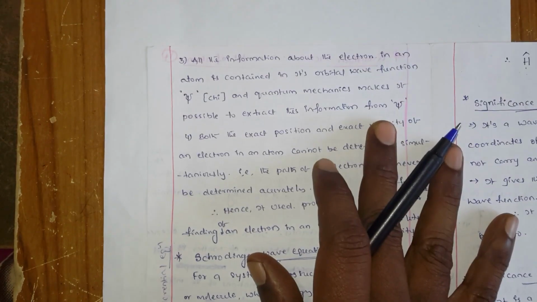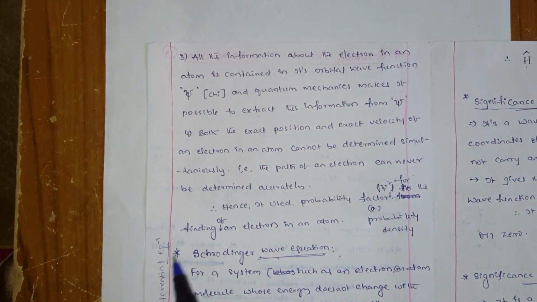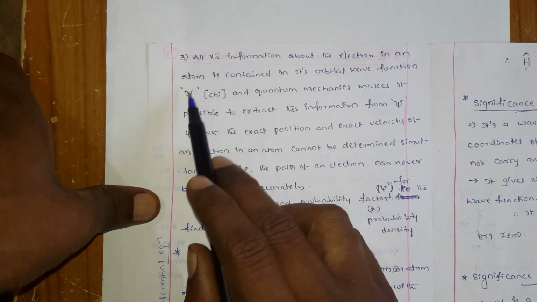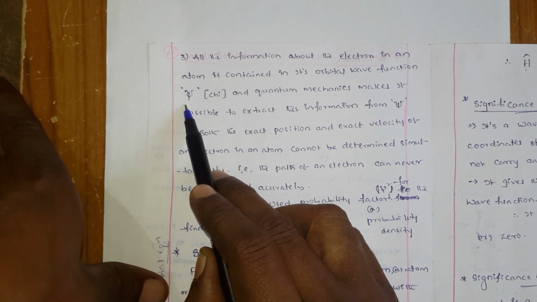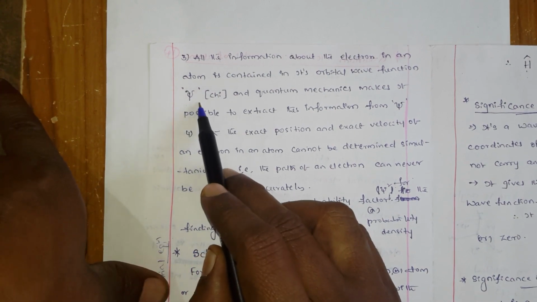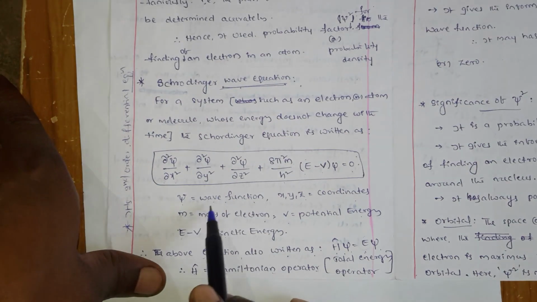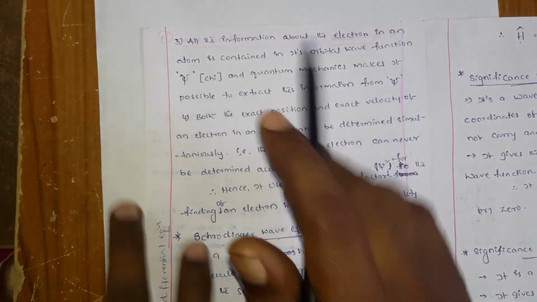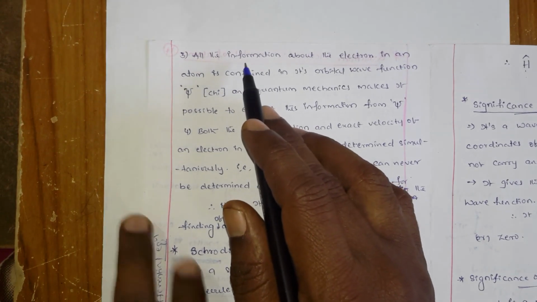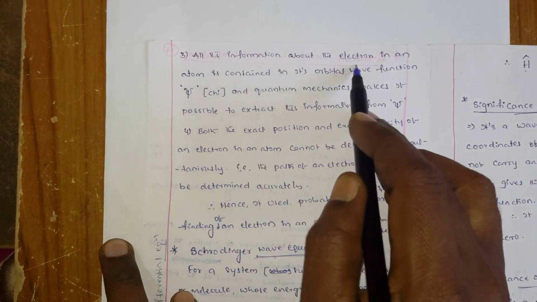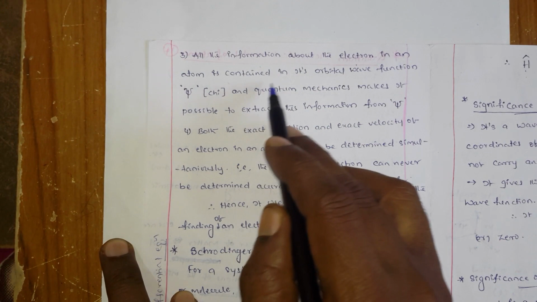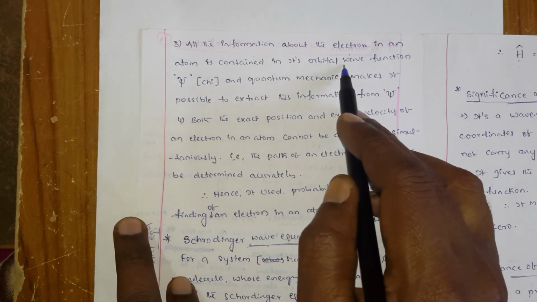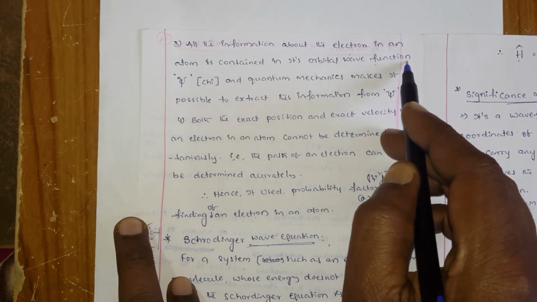The third one introduces a new concept, the psi. In quantum mechanics, psi is nothing but a wave function. All the information about the electron in an atom is contained in its orbital wave function.